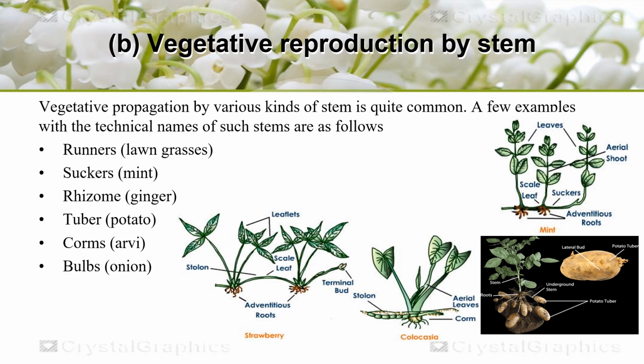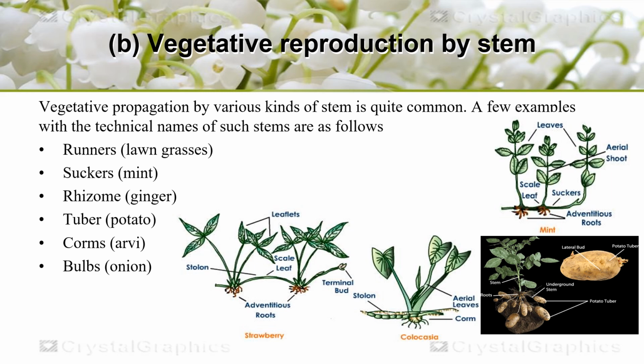Vegetative reproduction in plants can be done through various plant parts: by stem, by roots, by leaves, and even by bulbs. In the case of vegetative propagation by stem, here are a few examples with the technical names of such stems. These are the types of stems through which plants can vegetatively propagate.